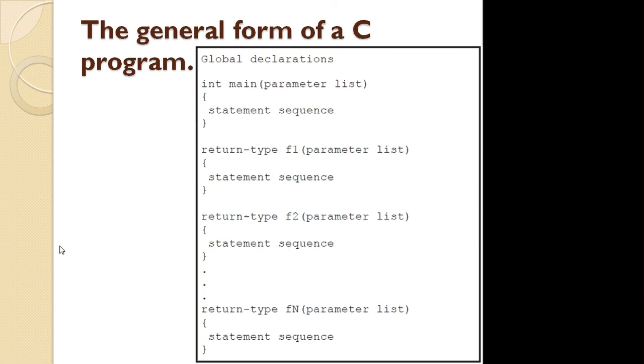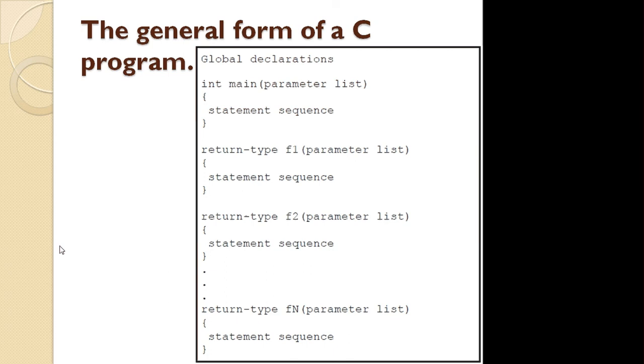Then after this global declaration section, we have one main function. In C, at least one function should be there, and that one function is this main function. This is the standard syntax written over here: int main, and in the opening and closing round brackets we write the parameters.